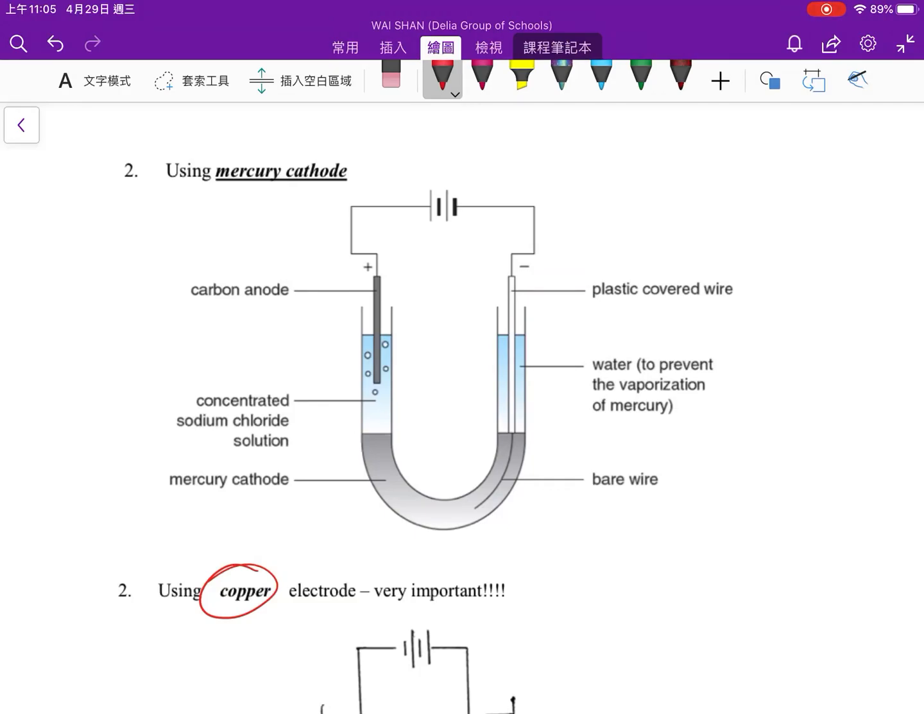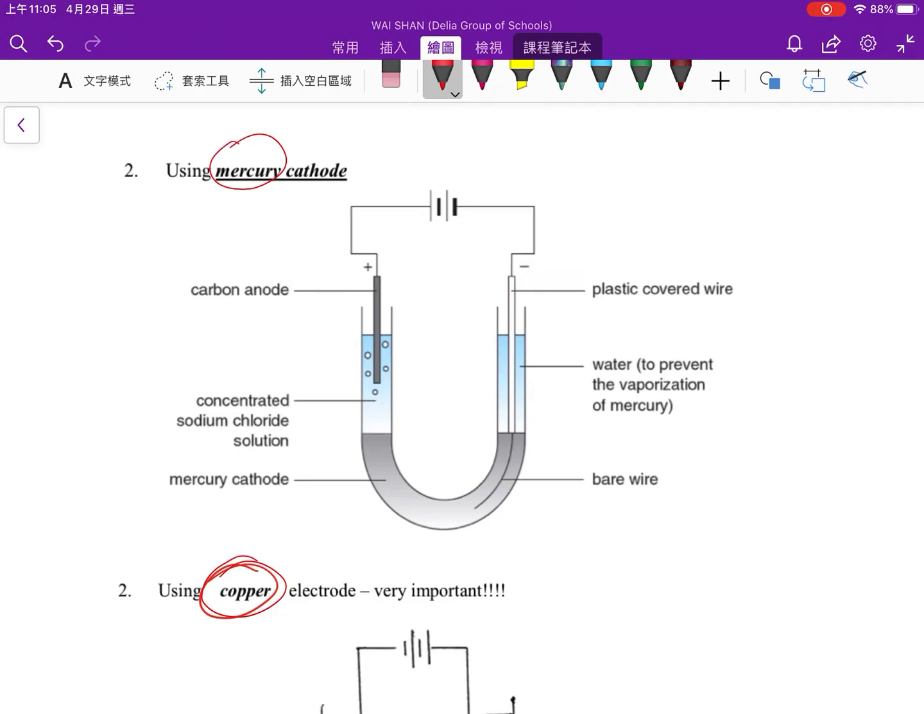Hello, I would like to take a few more minutes to further explain the effects of the material of the electrode on the products of electrolysis. As I said in the previous video, a mercury electrode and a metal electrode like copper or silver or other metals will affect the product of electrolysis, but not all of the electrodes. They will only have effects on the product of electrolysis when they are at a certain electrode.